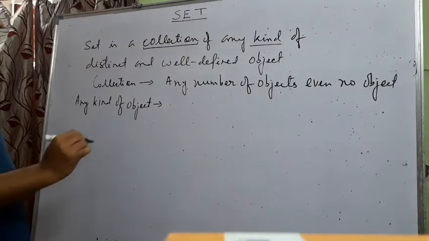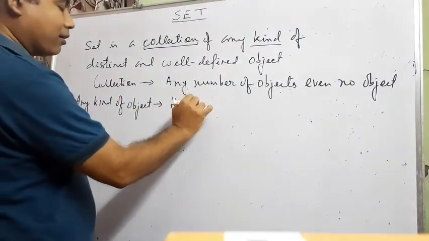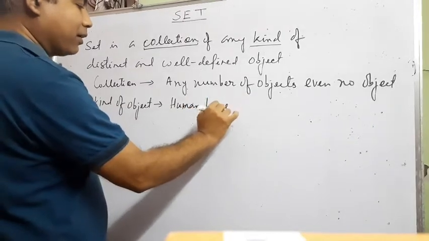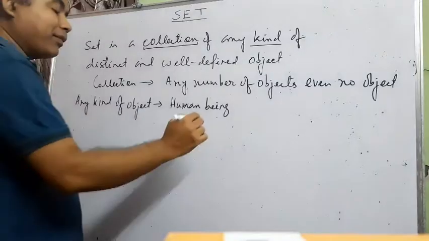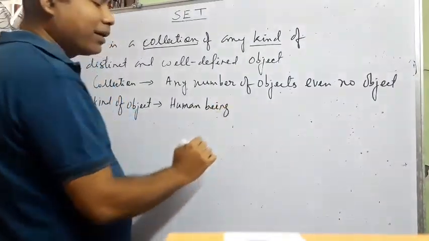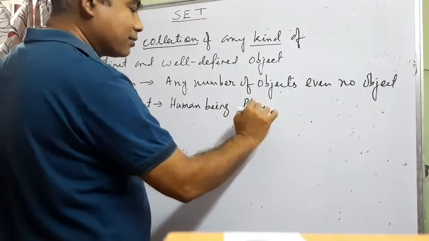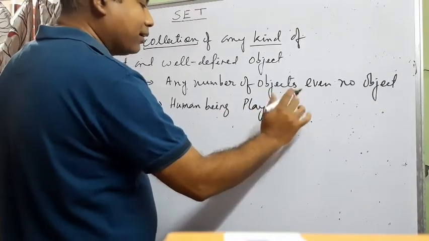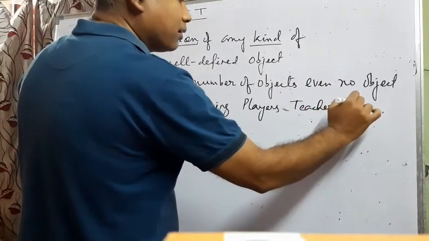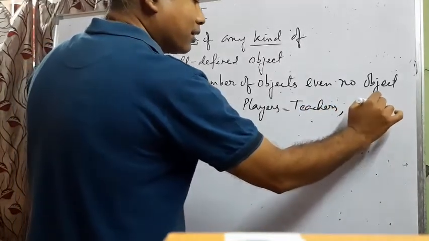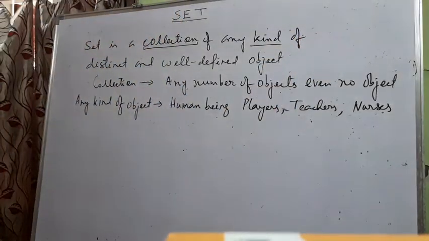Because here the objects can be human beings. Human beings in the sense of different professions like players, teachers, nurses, etc. Any kind of human beings.